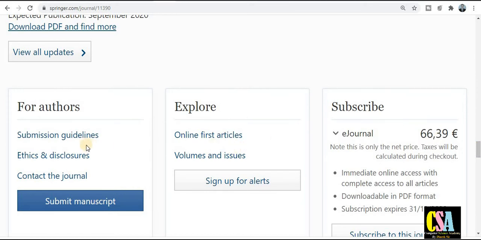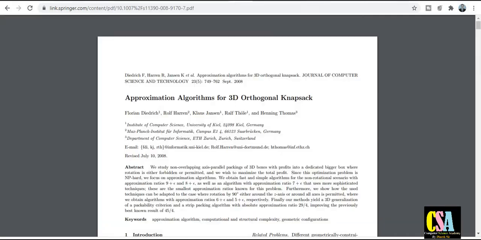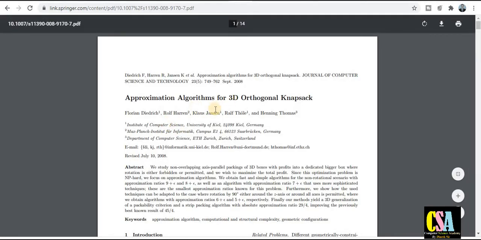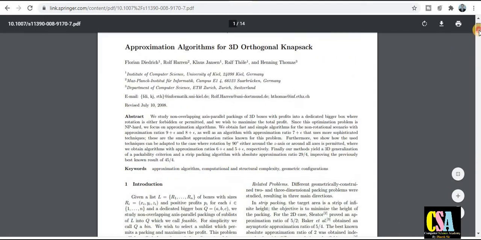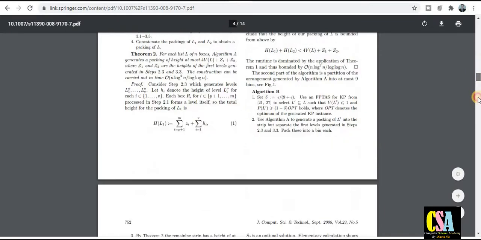So what about the submission guidelines? Just click on this particular submission guidelines link and you will be redirected to the submission guidelines. You need to explore all the guidelines. Here I will discuss this particular guideline. This is an open access journal, so if your research area comes under this category, then you can download the paper freely.